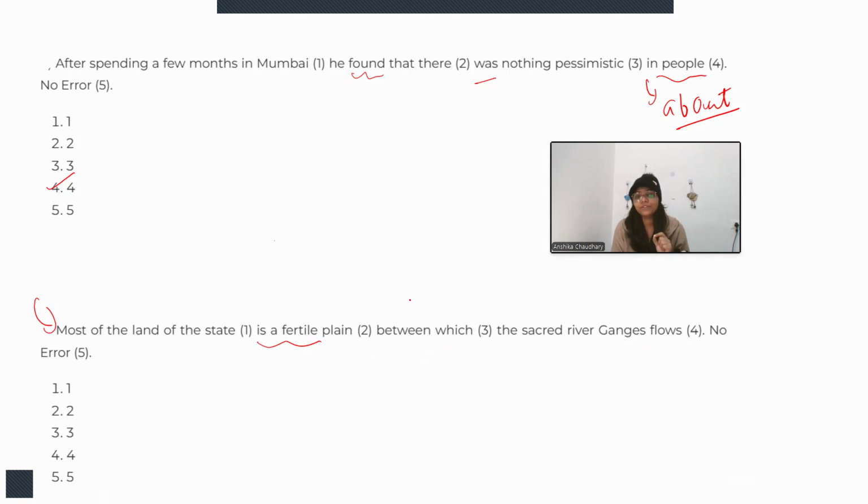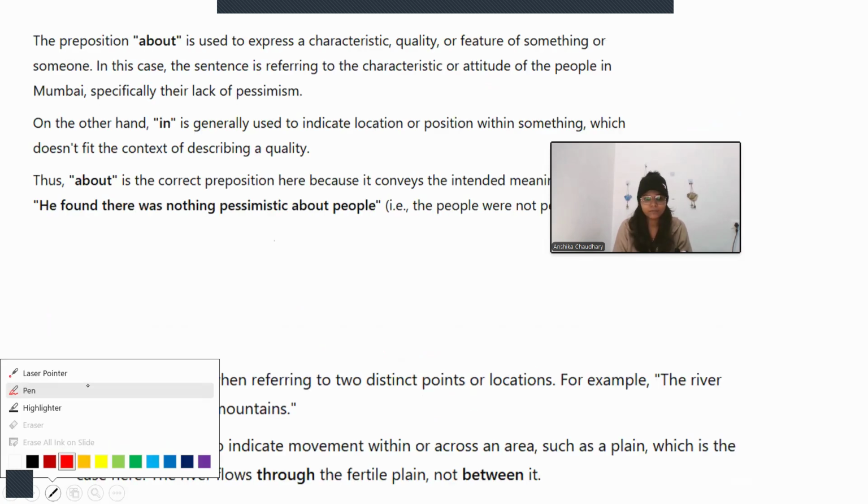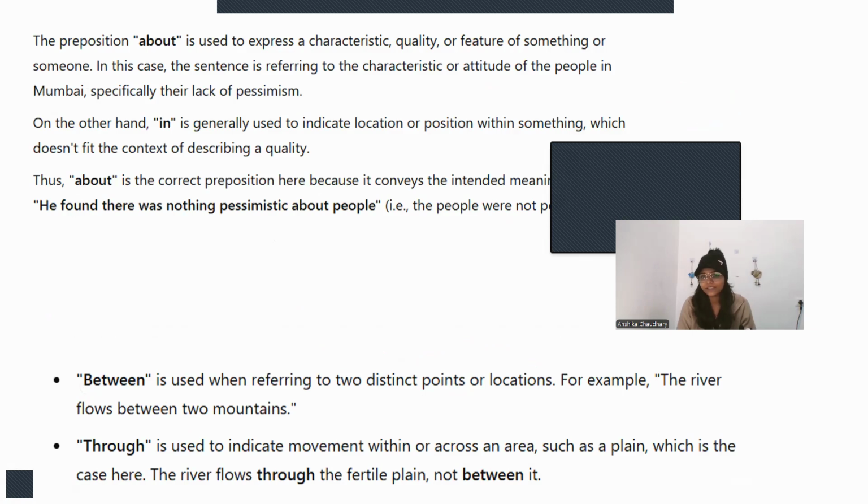Always remember, between will be used when we are talking about two distinct points. But here, if we have to denote the movement of something, the movement of a river, the movement of water, we will use through. So through is the preposition that should be used here: through which the sacred river Ganges flows. So the error is in the third part, between which. It should be replaced by through which. I have written down the complete explanation here so that you can revise it later.